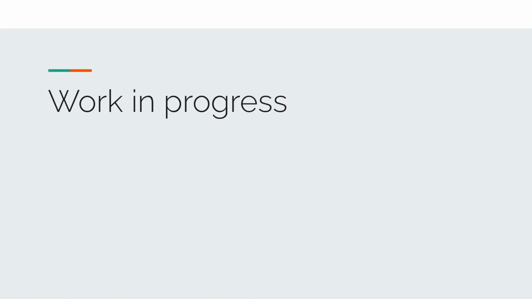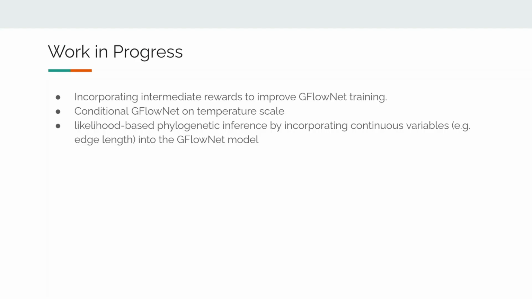This project is still in progress, so finally let's briefly discuss the directions we are working on. Firstly, we are working on improving the GFlowNet training speed by incorporating intermediate rewards. Secondly, we are working on a conditional GFlowNet that can take the scale parameter as an input at inference time. Thirdly, we are working on extending our method to likelihood-based inference by incorporating continuous variables such as edge lengths.